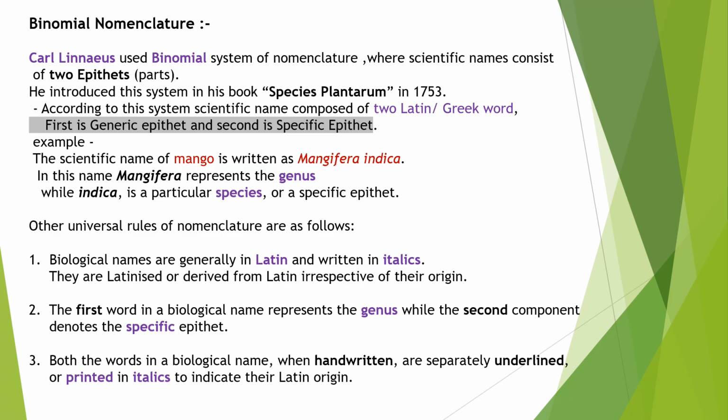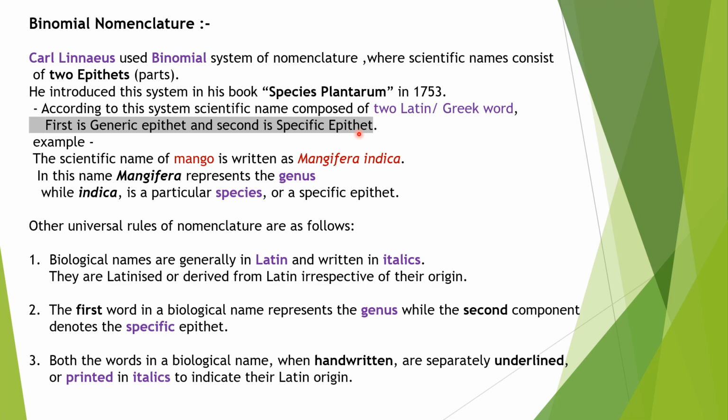The scientific names follow the binomial nomenclature system all over the world. The founder of binomial nomenclature was Carl Linnaeus, and he introduced his nomenclature system in his book Species Plantarum in 1753. According to this system, the scientific names consist of two epithets or two parts, or we can say two words.